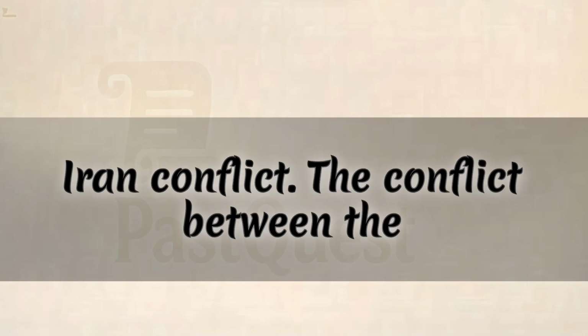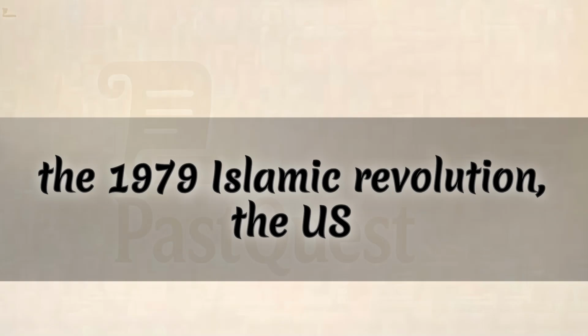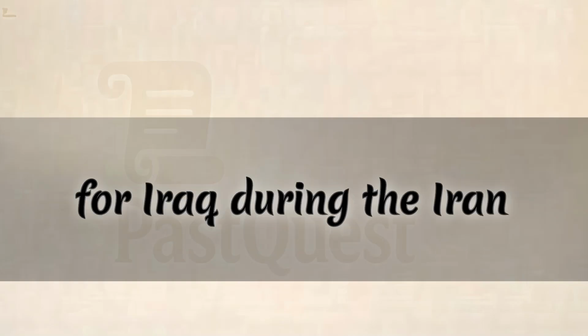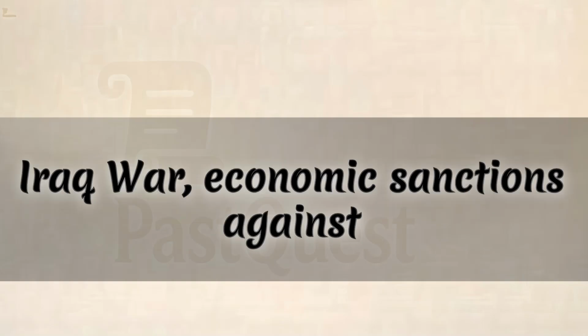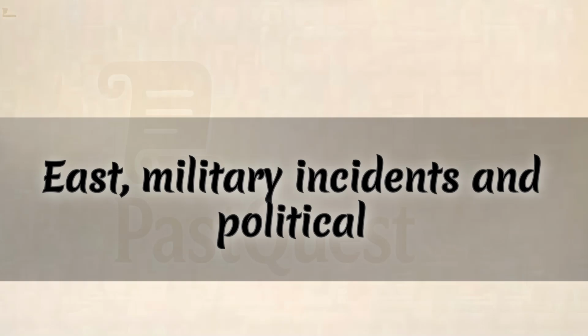Main reasons for the U.S.-Iran conflict. The conflict between the two countries mainly comes from the 1953 coup and long-term mistrust, the 1979 Islamic Revolution, the U.S. Embassy hostage crisis, U.S. support for Iraq during the Iran-Iraq War, economic sanctions against Iran, Iran's nuclear program, regional power struggles in the Middle East, military incidents and political rivalry.